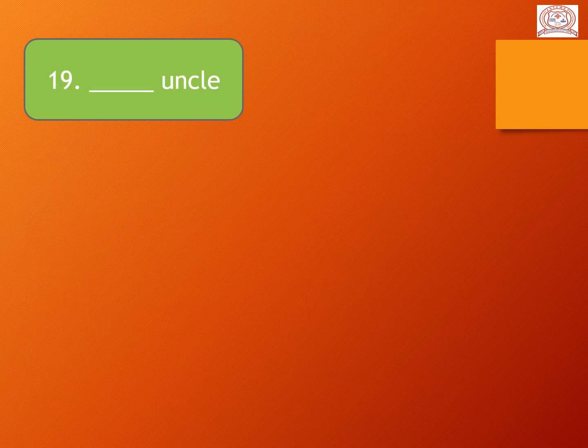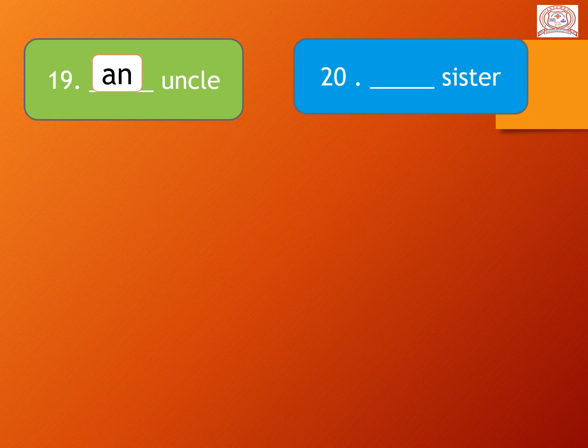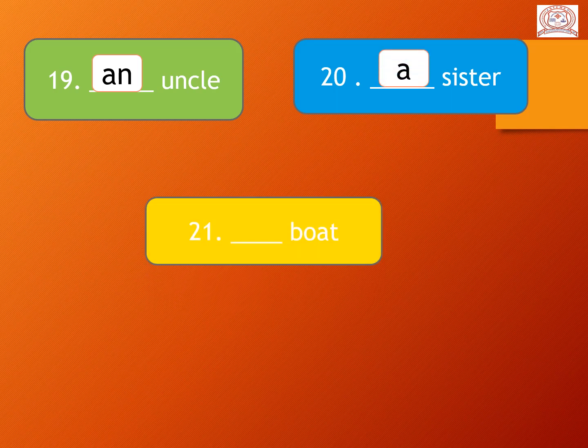19 number, dash uncle. U-N-C-L-E, uncle. So here we use A and N. 20 number, dash sister. S-I-S-T-E-R, sister. So S is a consonant sound. So we use here A. And the last, dash boat. B-O-A-T, boat. So here we use a boat.